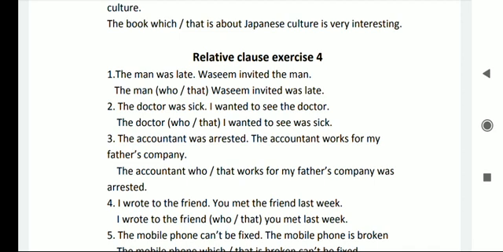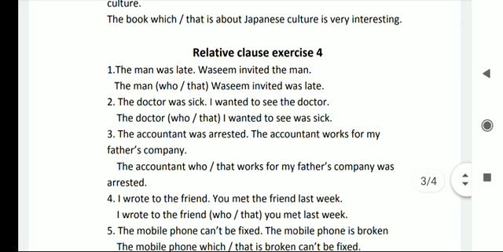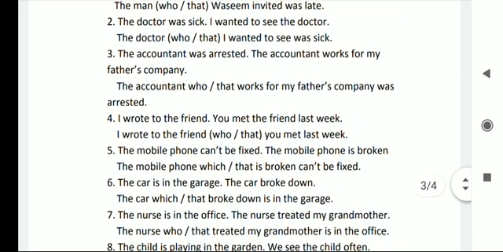The accountant was arrested. The accountant works for my father's company. The accountant who works for my father's company was arrested, or the accountant that works for my father's company was arrested. I wrote to the friend. You met the friend last week. I wrote to the friend who you met last week, or I wrote to the friend that you met last week.